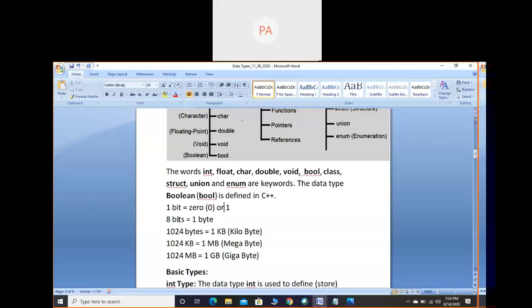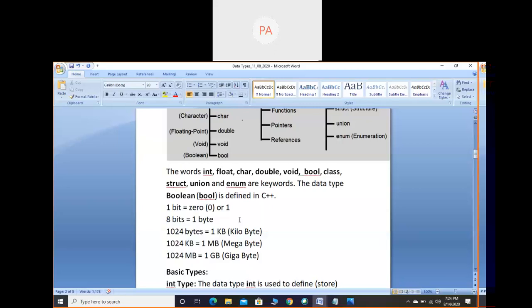However, you can write 8 bits equals 1 byte. Then 1024 bytes equals 1 KB, 1 kilobyte. 1024 kilobytes equals 1 MB, 1024 MB equals 1 GB. Now TB also is there. Till here I have written, that's all. So this is the memory representation.